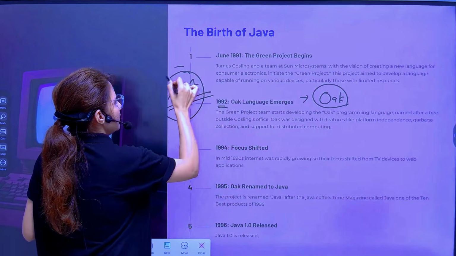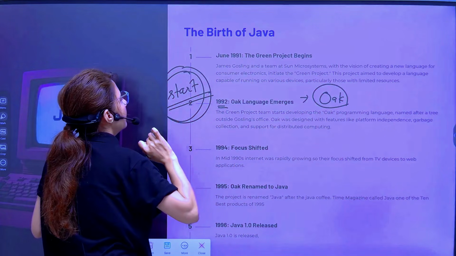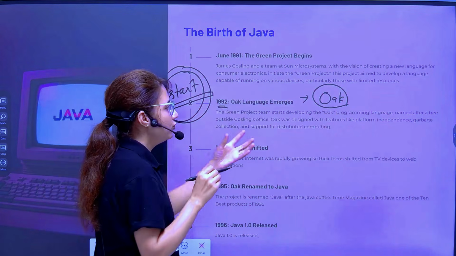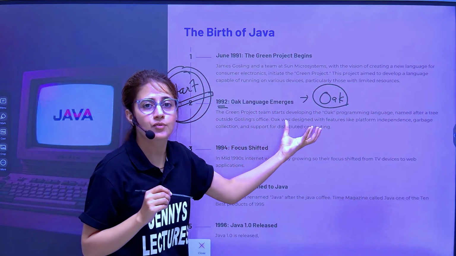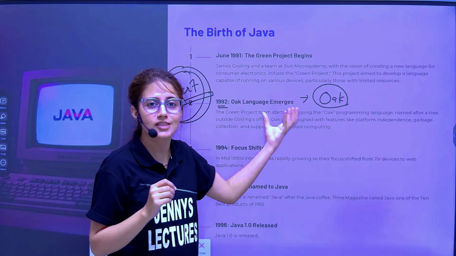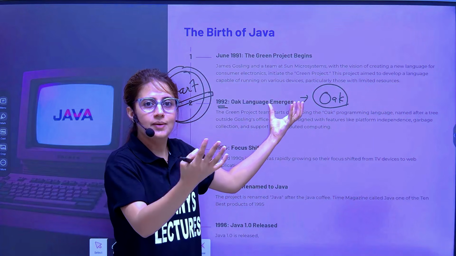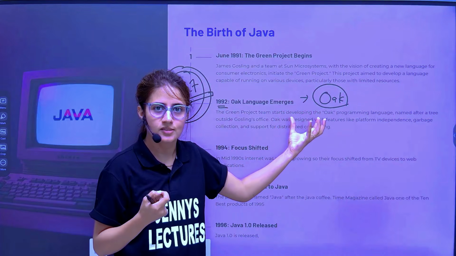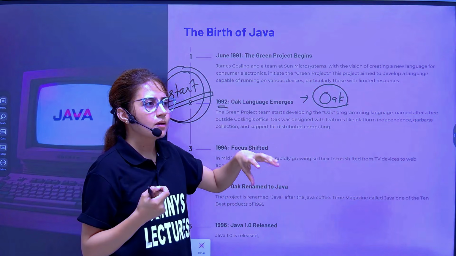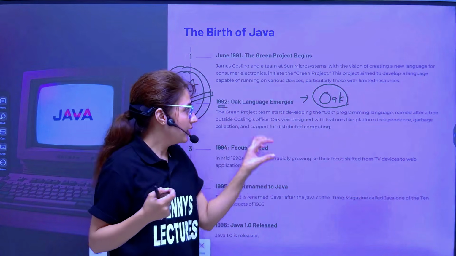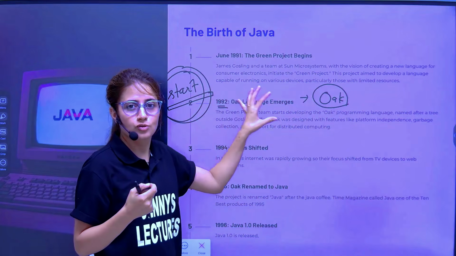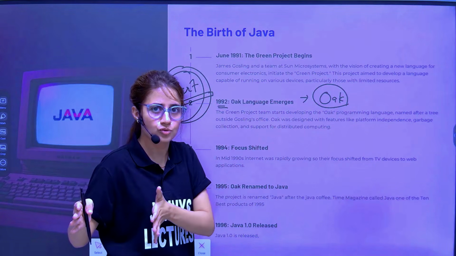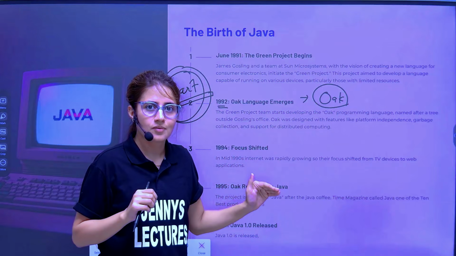So they came up with this device, right? But the thing is, they wanted to focus on the cable TV industry. They wanted to do all these kinds of things for the cable TV industry, like for TVs, set-top boxes, VCRs, all these things. But the cable TV industry found this project far too advanced for them to use. So they rejected it.